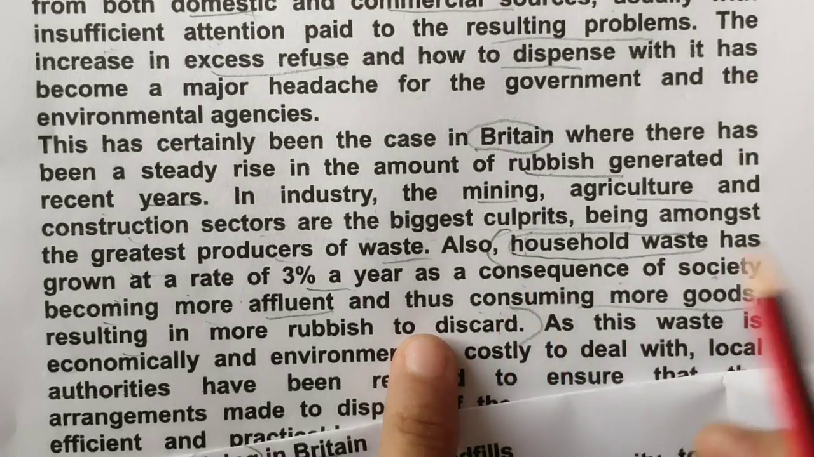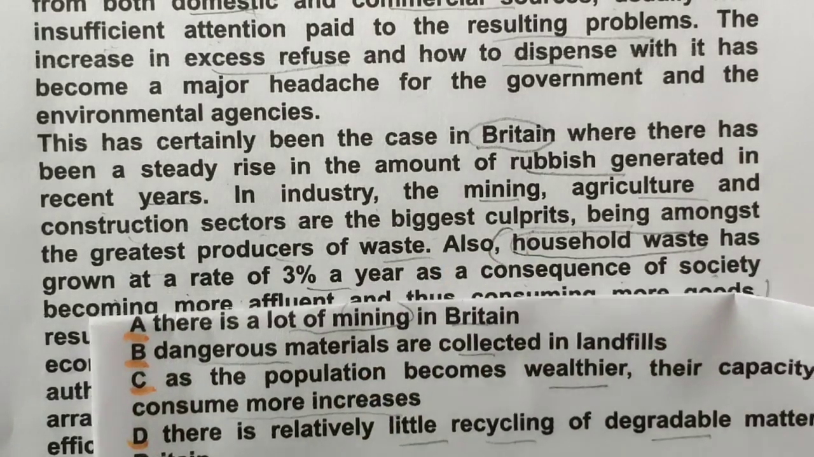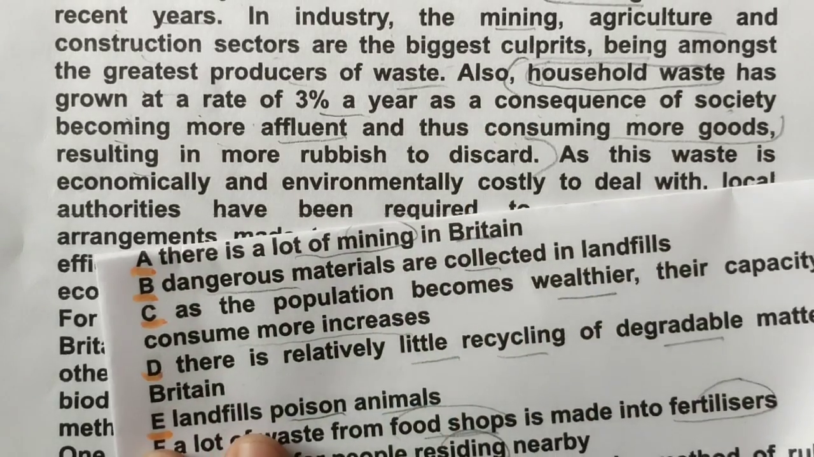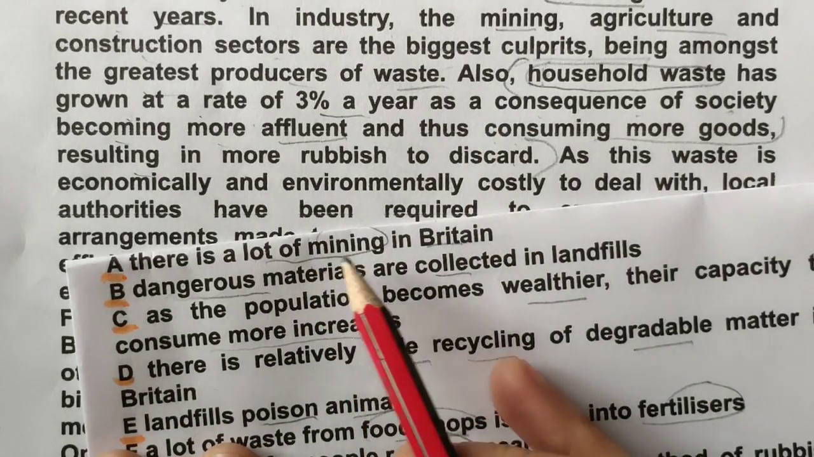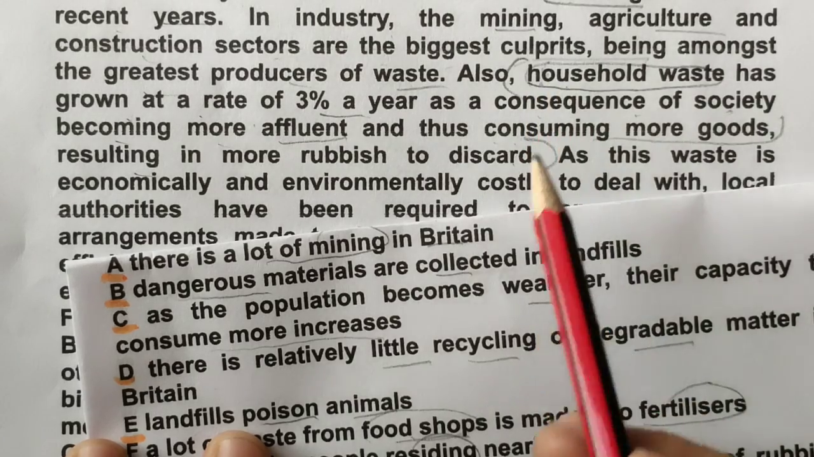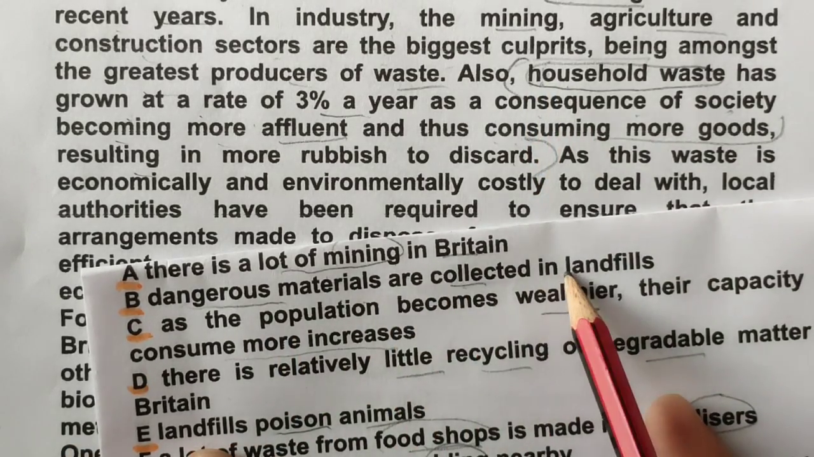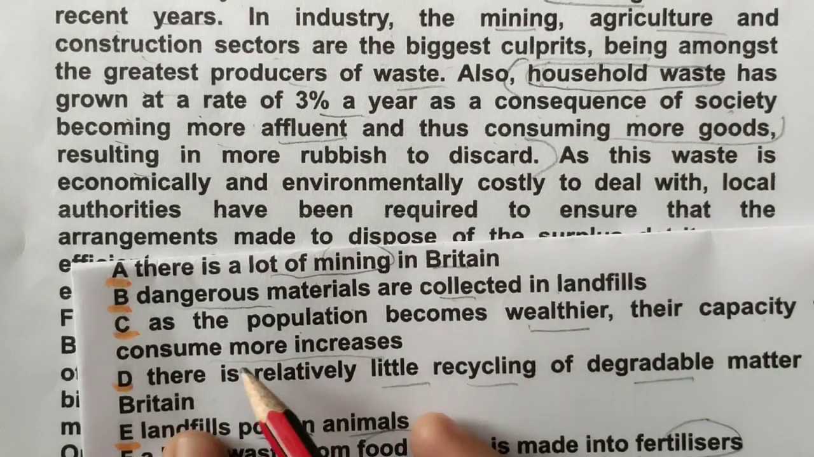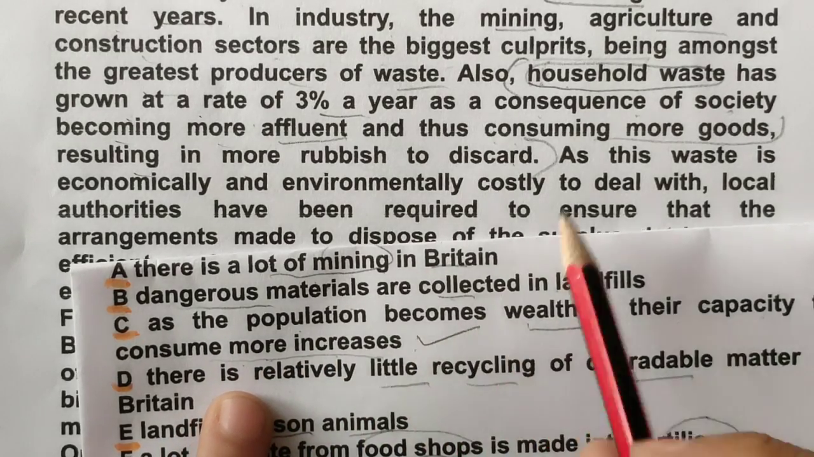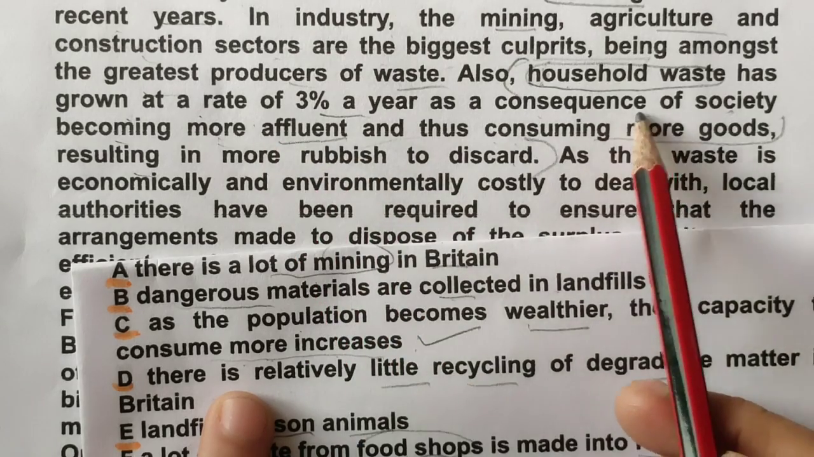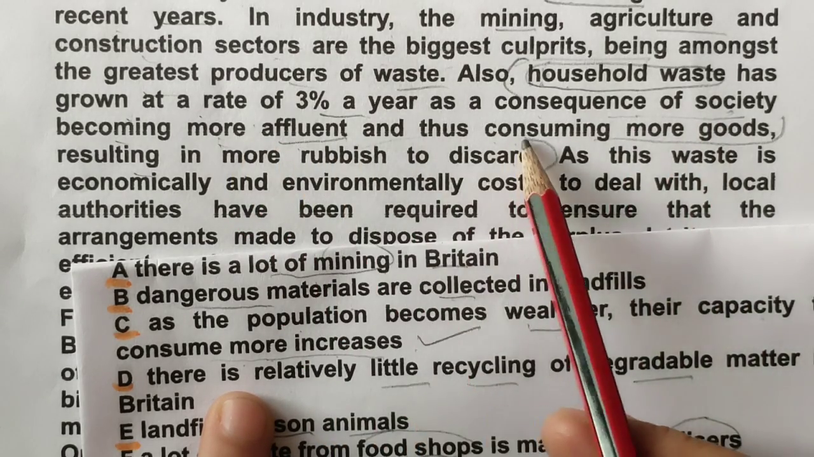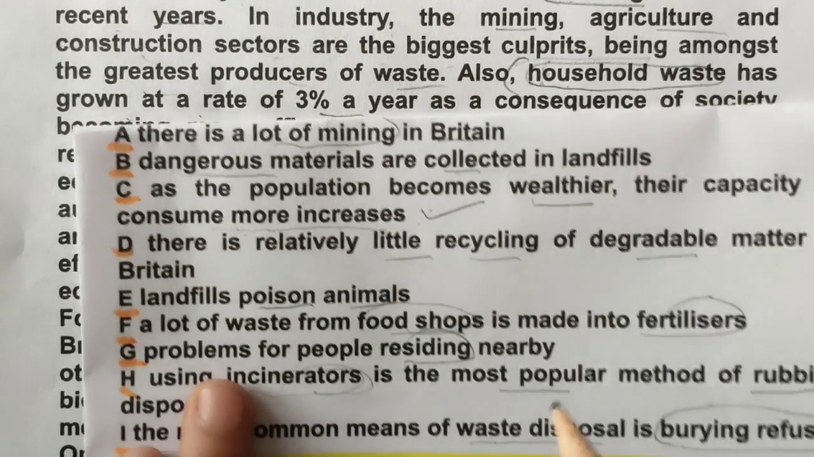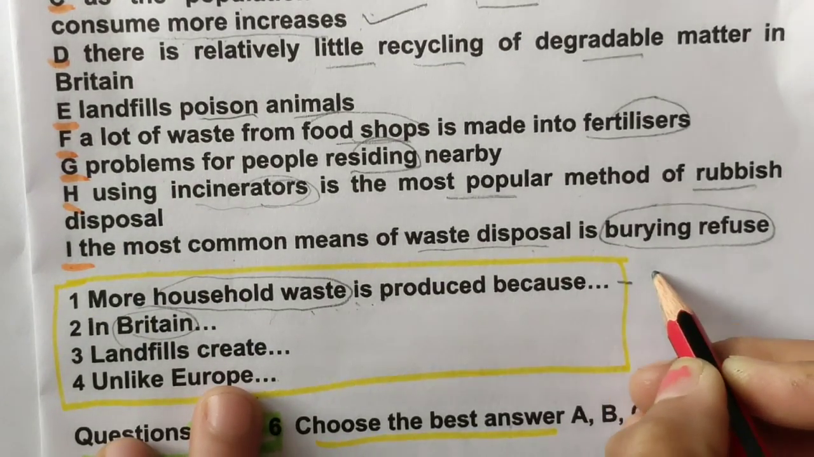We have to complete, we have to select out of these options, and here the full sentence is saying, let's read it again. A lot of mining in Britain relating to household is not there. Dangerous materials are collected in landfills is not there. As the population becomes wealthier, their capacity to consume more increases. So this will come here. Consequence of society becoming affluent and thus consuming more goods. So consume more increases. So for the first question we will put C.